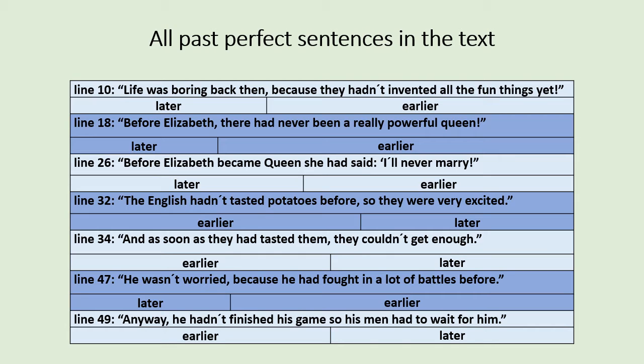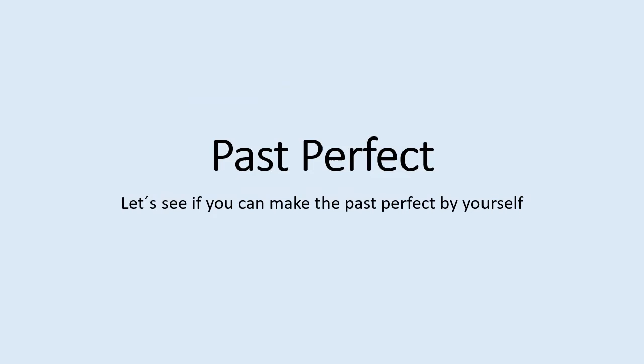Okay, I believe you. You can spot all of those past perfect forms in a text. Nothing gets by you. But now let's see if you can make the past perfect by yourself. Right on, you're on a good way. But, of course, the difficult part is to know which event happened earlier and which one happened later.